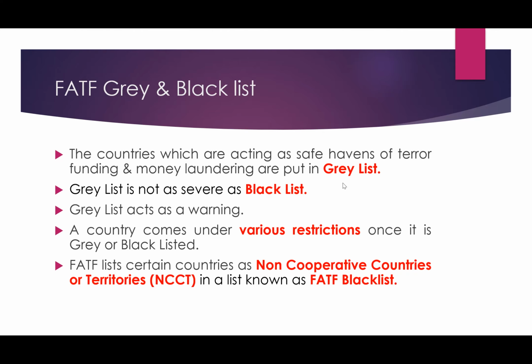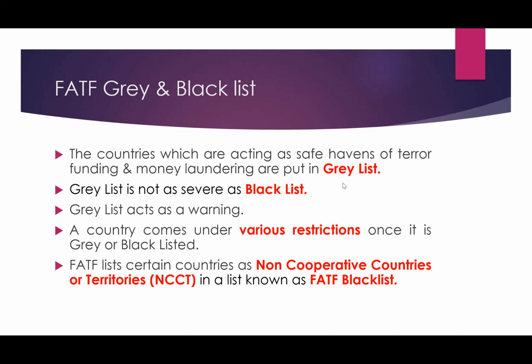The countries which are acting as safe havens of terror funding and money laundering are put in the grey list. So basically the countries which are funding terrorism, promoting it, or not stopping money laundering, are put in the grey list. Now the grey list is, you can say, a warning to the countries and institutions that next you can be put in the blacklist, right? So the grey list is not as severe as the blacklist. The grey list acts as a warning. A country comes under various restrictions.